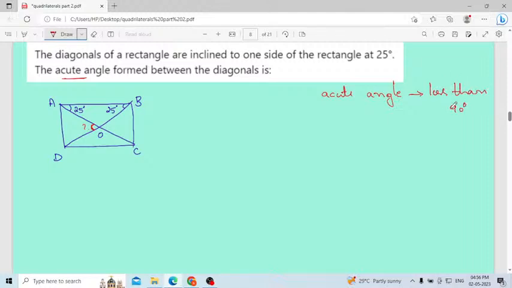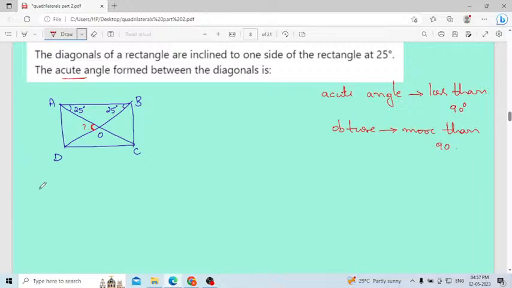Obtuse angle means the angle will be more than 90. Whatever angle you get, the diagonal bisecting it must be an acute angle. Acute angle. Okay, I will write. This is also a theory part, and it is lengthy, but once you understand the problem, it will be very easy.